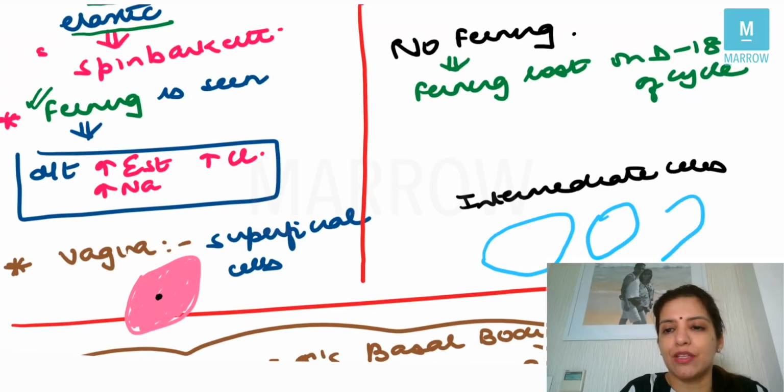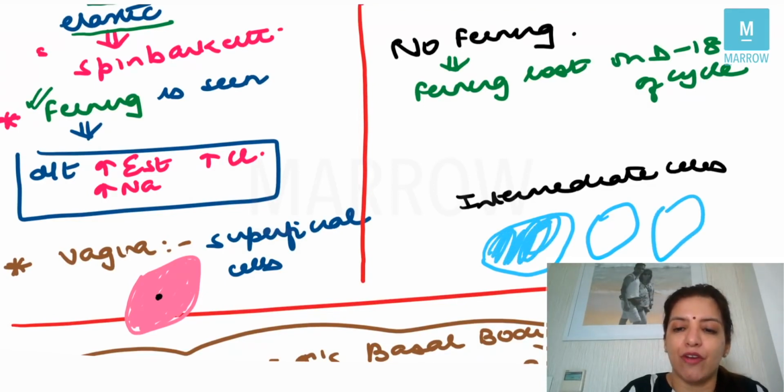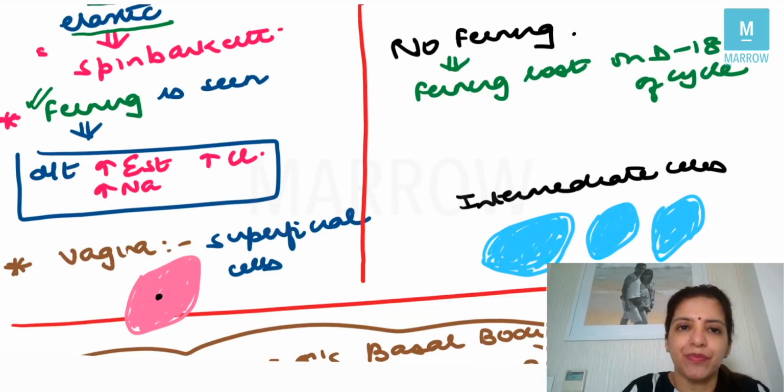Whereas if you study the vaginal epithelium in the second half of the menstrual cycle, you will get blue colored cells which are called intermediate cells. These are basophilic cells, with a slightly larger nucleus than the superficial cells.